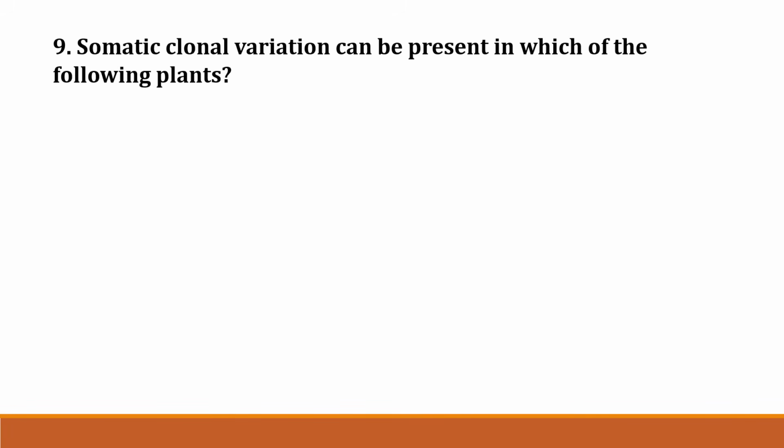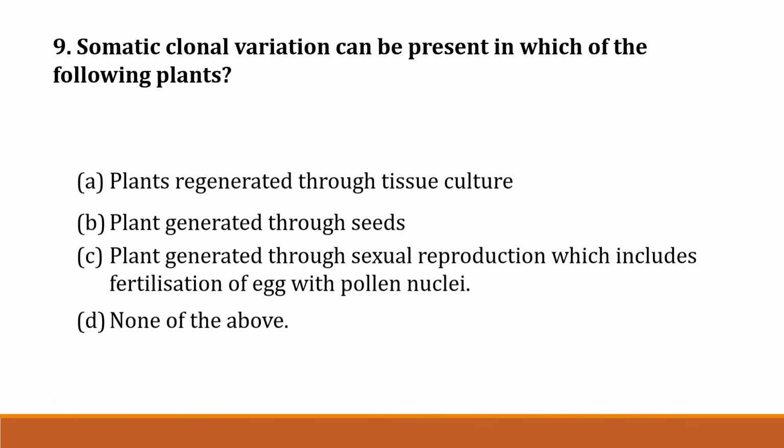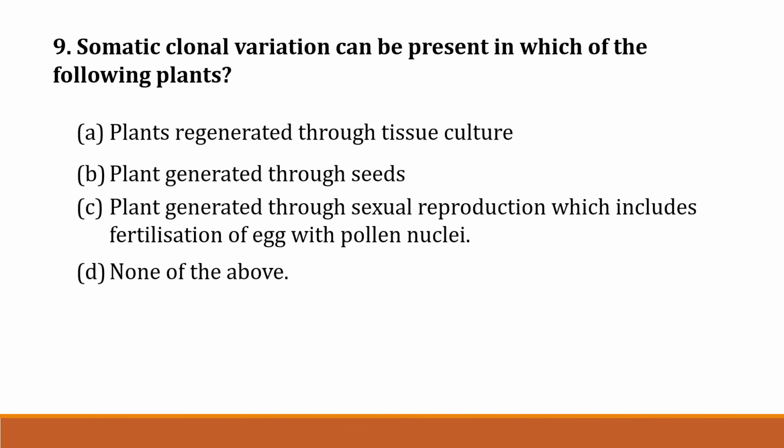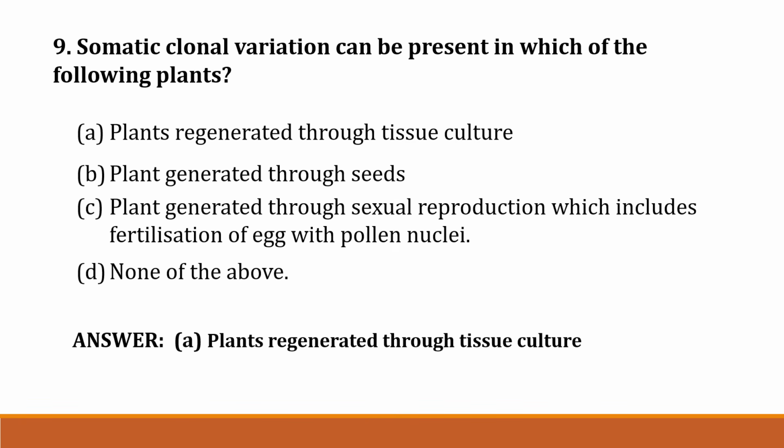The next question, question number 9. Somatic clonal variation can be present in which of the following plants? Option A. Plant regenerated through tissue culture. Option B. Plant generated through seeds. Option C. Plant generated through sexual reproduction, which includes fertilization of egg with pollen nuclei. Option D. None of the above. Correct answer is option A. Plant regenerated through tissue culture.